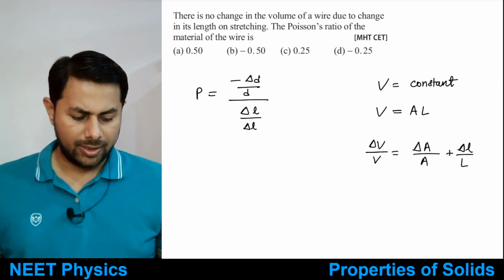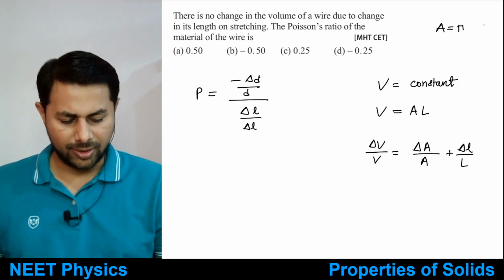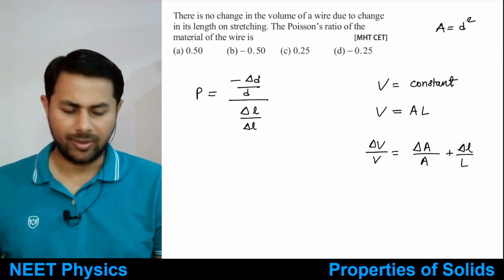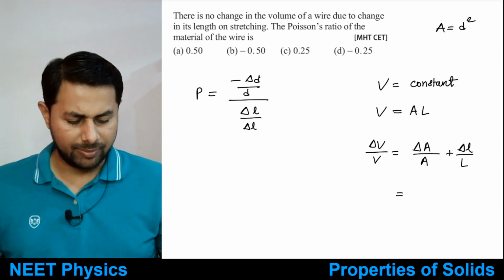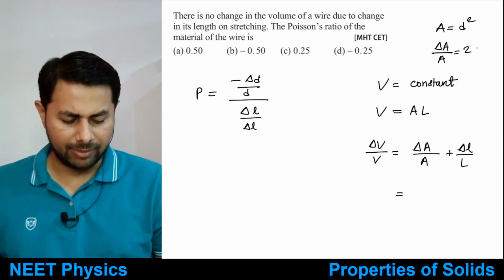Right. Then what is area? So area is equal to pi r square, or let's take it's directly proportional to diameter square. Okay, pi d square divided by 4. So therefore this can be written as change in A, delta A by A, is equal to 2 times delta d by d.